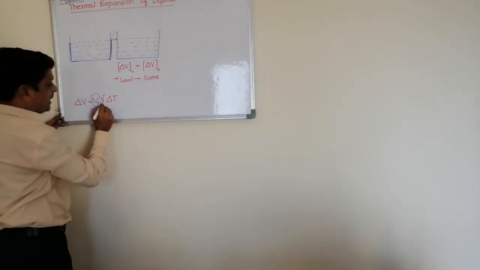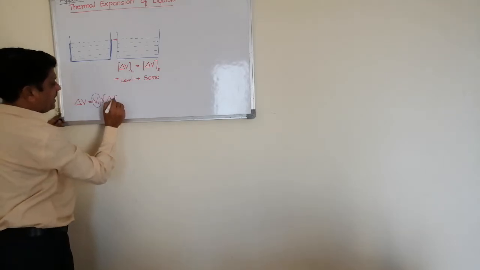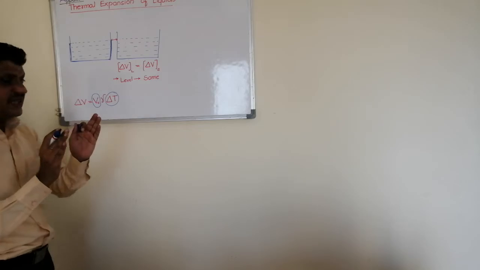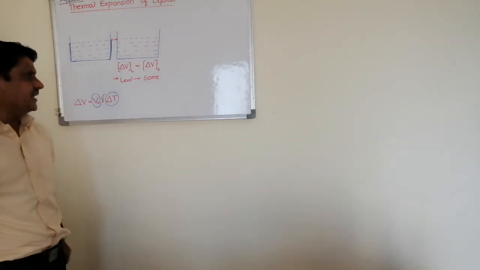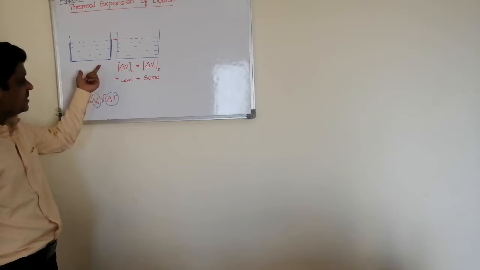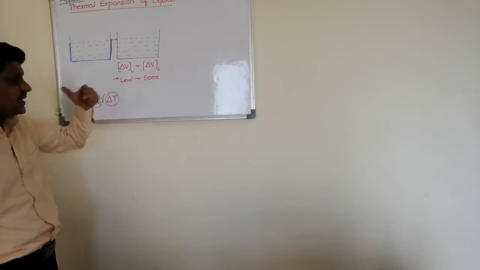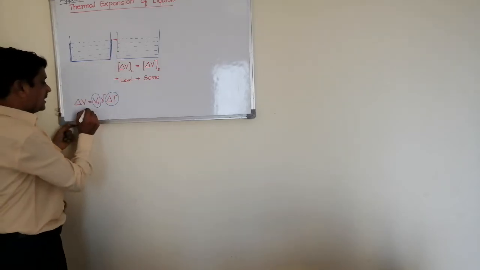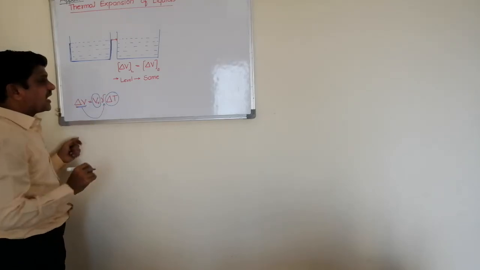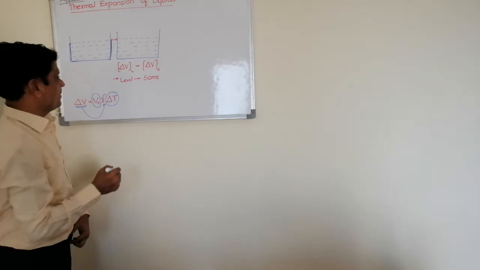Same, and whenever we heat both the liquid as well as the solid, both will receive the same amount of heat, meaning the temperature will rise equally. Then to have the same change in volume, gamma must remain the same.